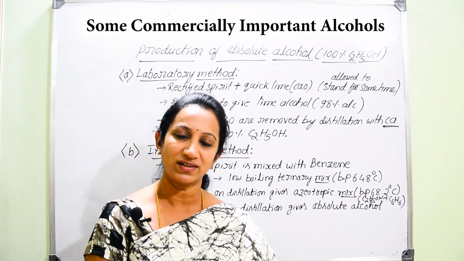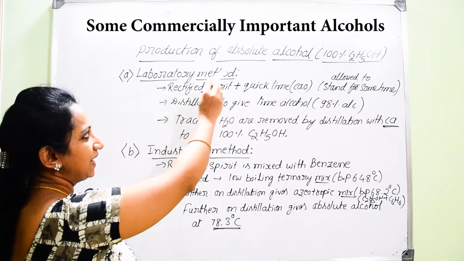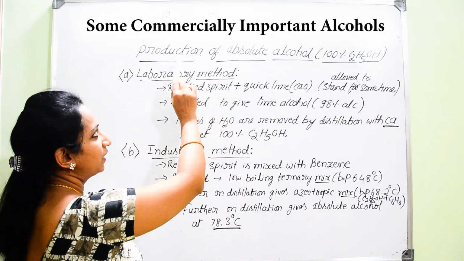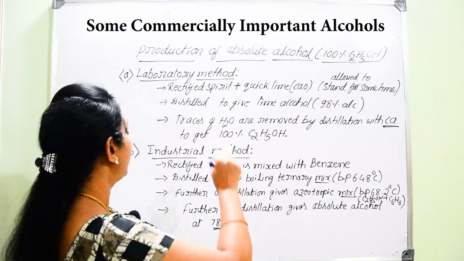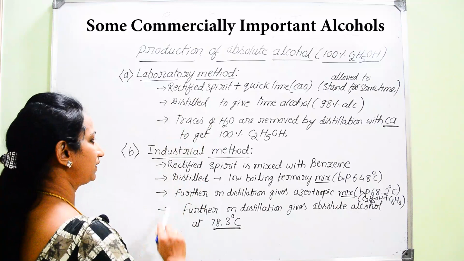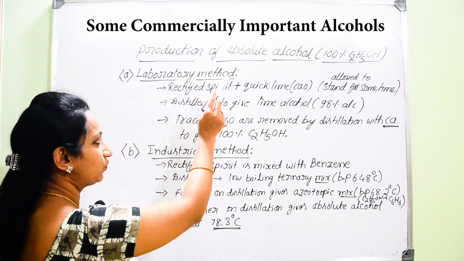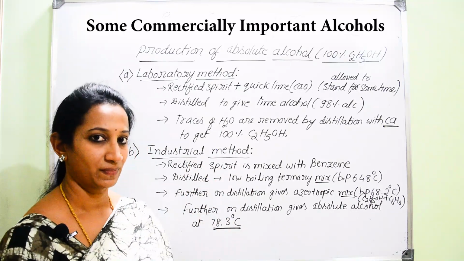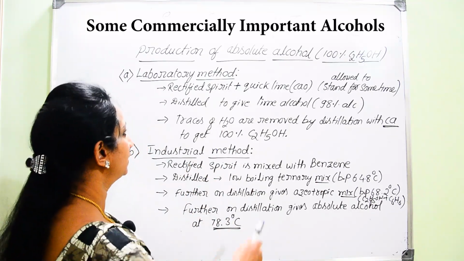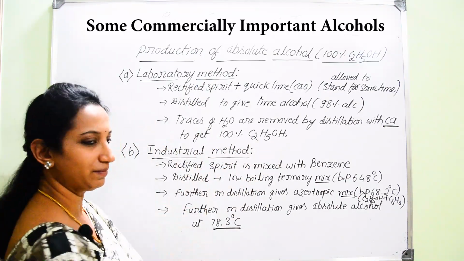So we can go for this conversion by two methods. In the large scale, we can prepare or produce this absolute alcohol starting from rectified spirit, either by the laboratory method or by the industrial method. In the small scale, we go for the laboratory method. In the large scale, we go for the industrial method. So how are we going to convert rectified spirit into 100% ethanol by the laboratory method?